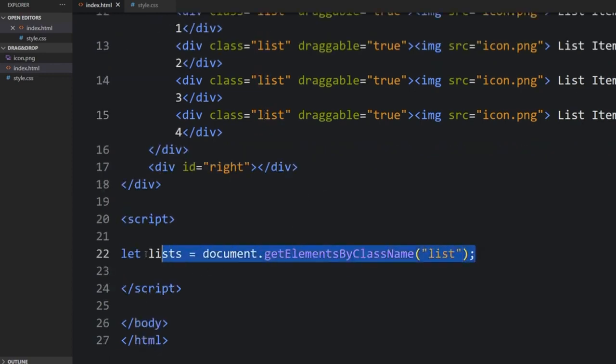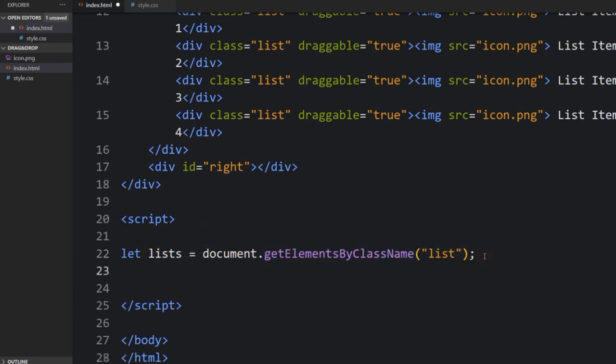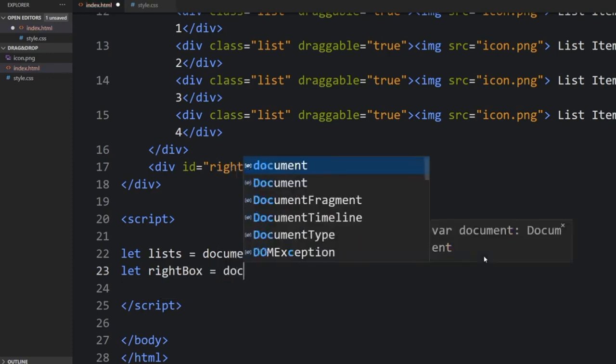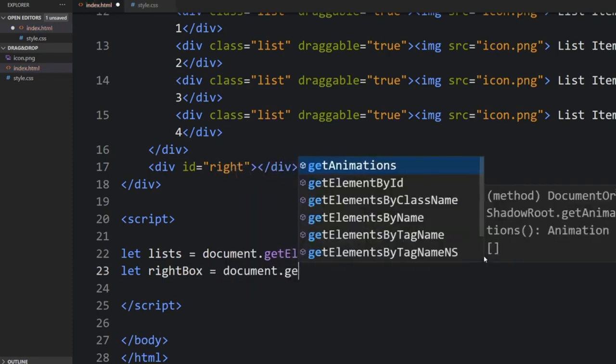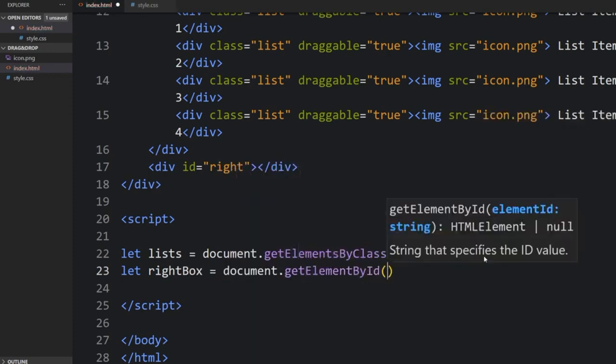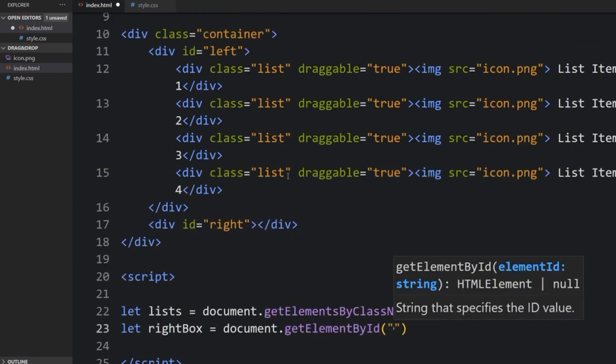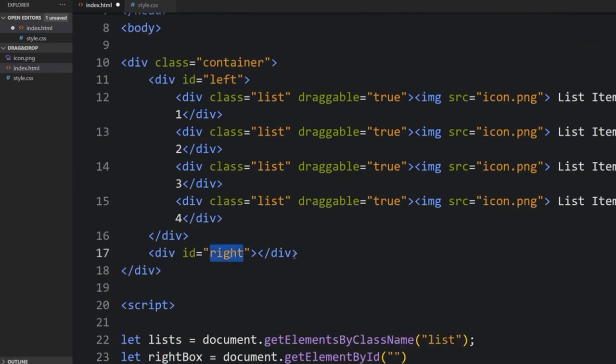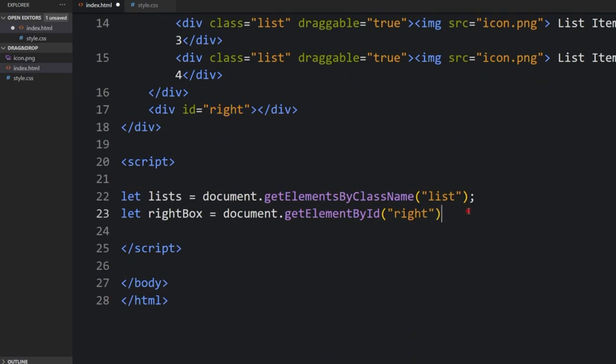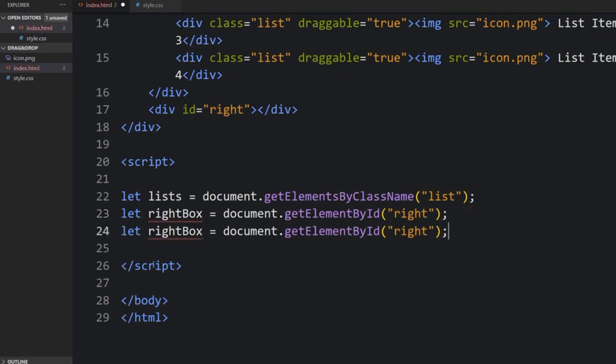To specify all these four div classes, I come back here and declare let rightBox equal to document.getElementById, because I want to be able to move items to the right.